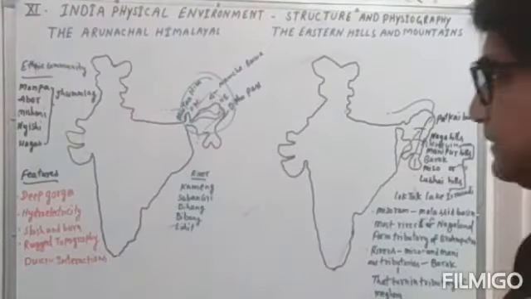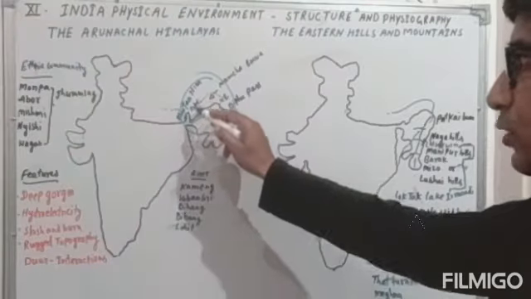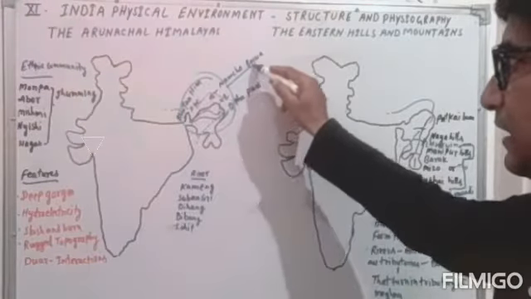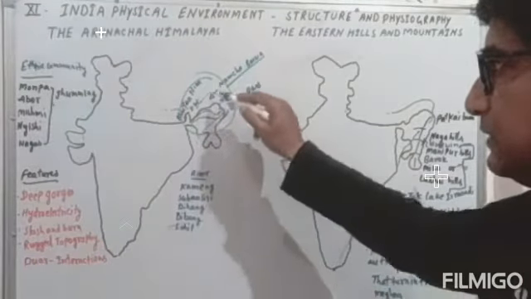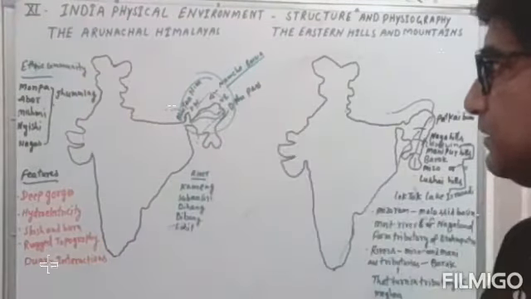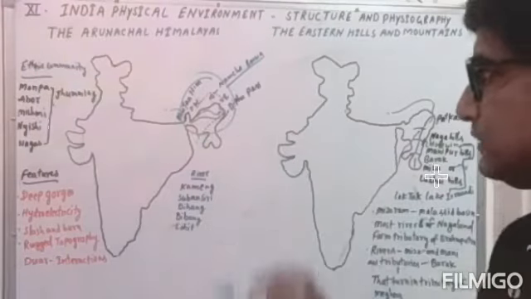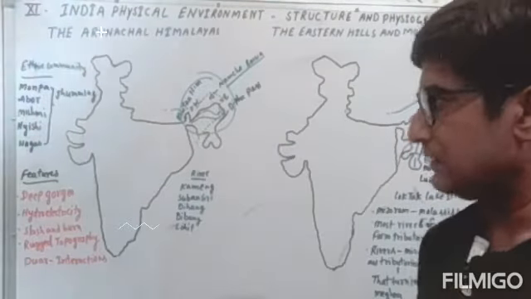The main river of this region is the Brahmaputra, which moves across the Namcha Barwa, the highest mountain peak in this region. The river turns around the Namcha Barwa, then turns towards India and enters the country.